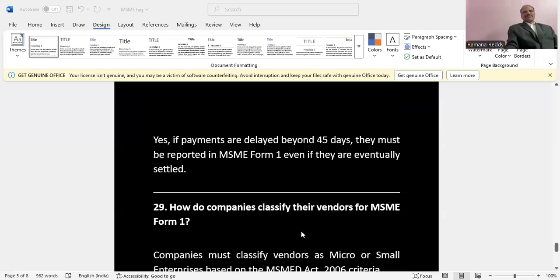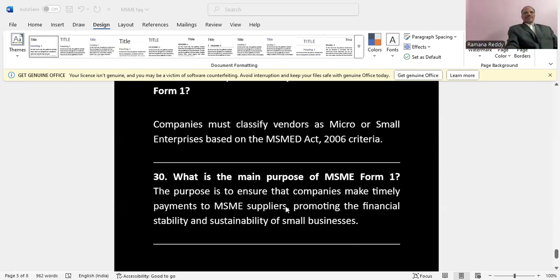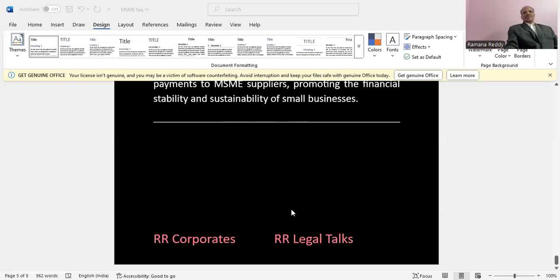How do companies classify their vendors for MSME Form 1? See, companies must classify vendors as micro or small enterprises based on MSME Act 2006 criteria. And the company has to put in efforts from the company end by sending emails and reminders asking the vendors to share their registered certificates. What is the main purpose of MSME Form 1? The purpose is to ensure that companies make timely payments to MSME suppliers, promoting the financial stability and sustainability of small businesses.